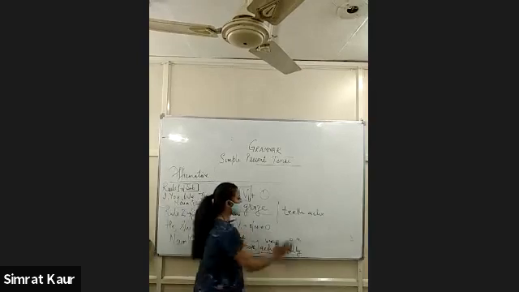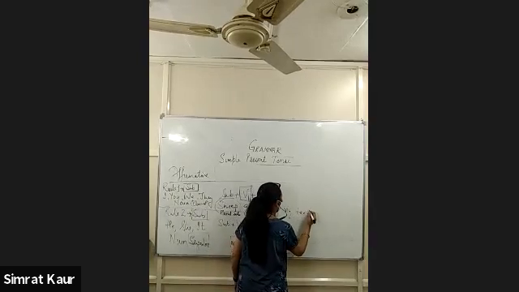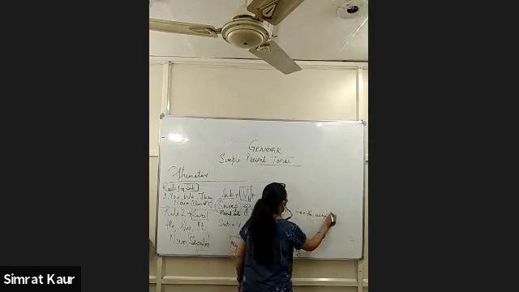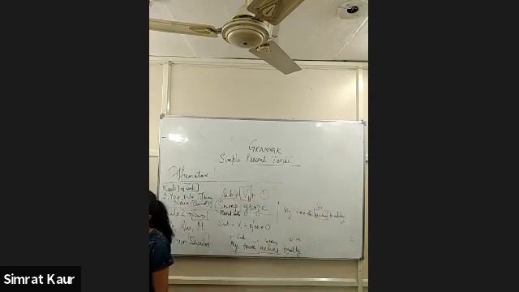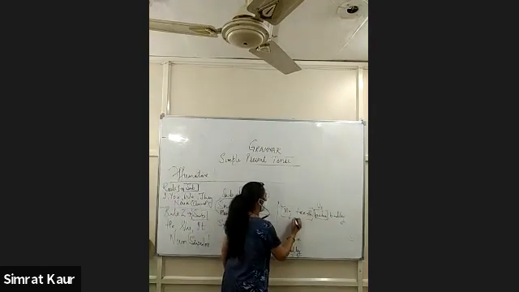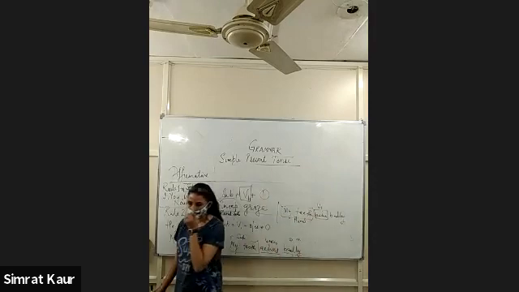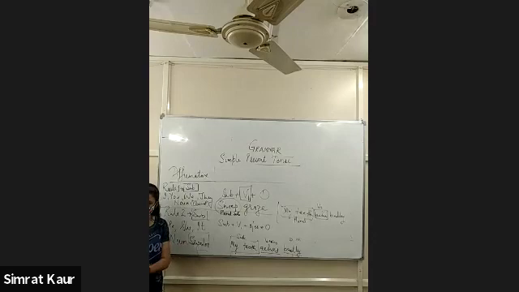Teeth is plural. My teeth ache badly. Here I am using ache, first form, without S and ES. Why? Because my teeth, that is a plural subject. Clear? Is this clear to everyone?